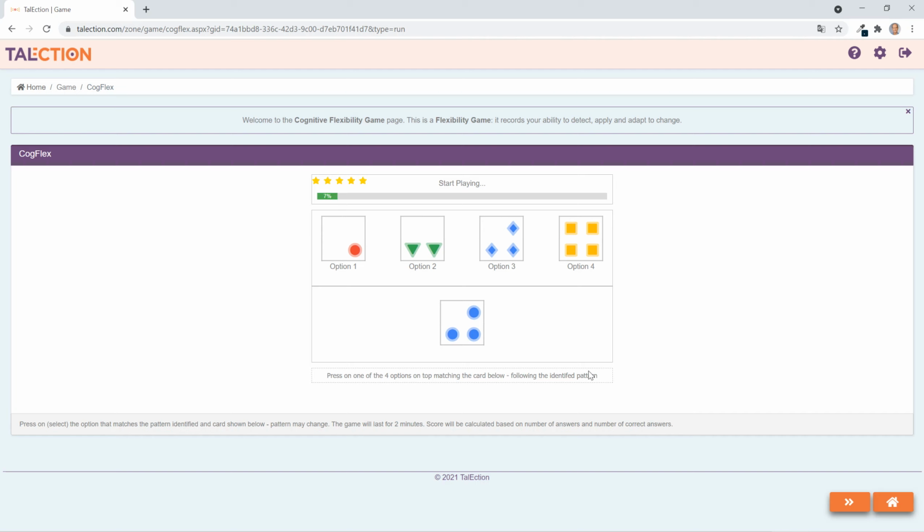In this case it's a 2-minute game, and this is a cognitive flexibility game, and you are presented with a card below and 4 different patterns above, and then you are to identify the pattern and then continue with that. So let's say that this card is blue. Let's see, the pattern is blue. Yep. When you press the right pattern above, then the green background lights up.